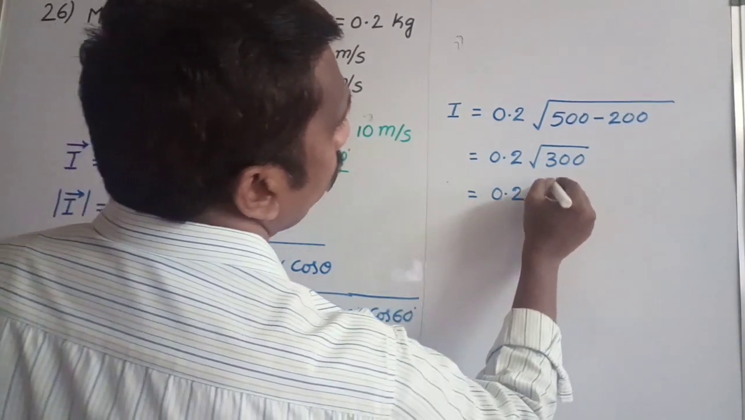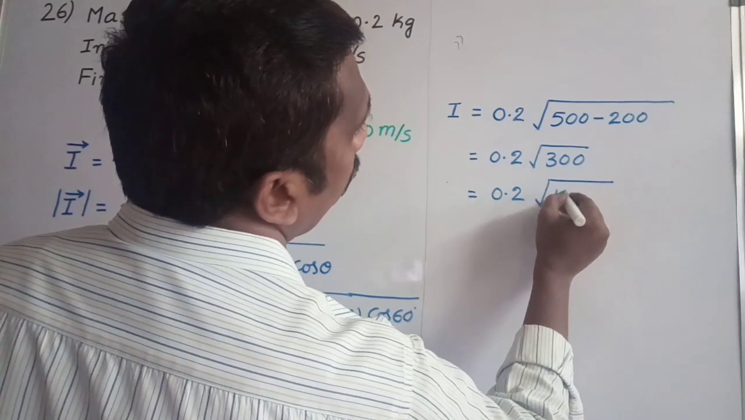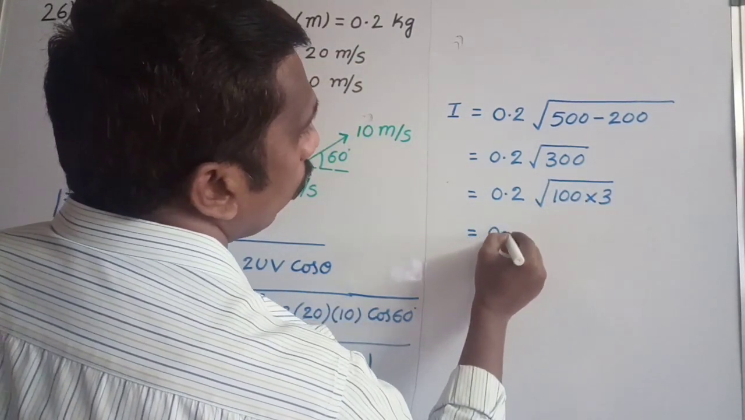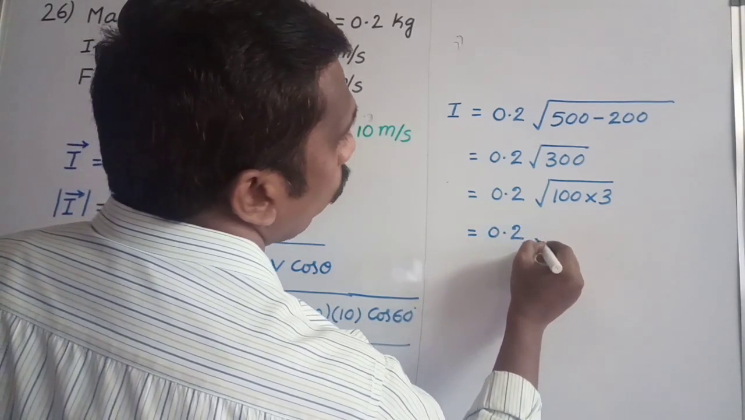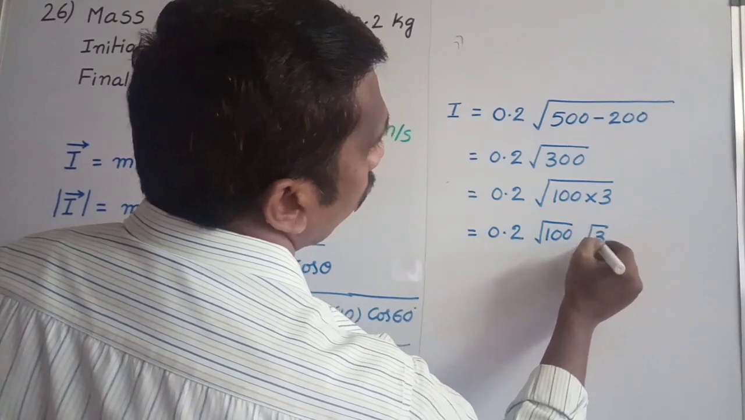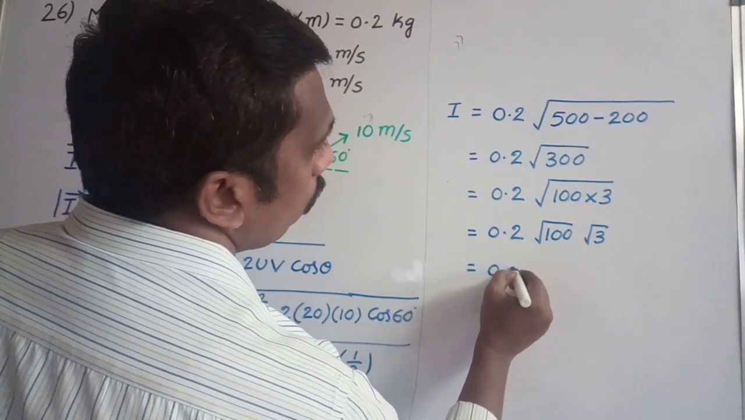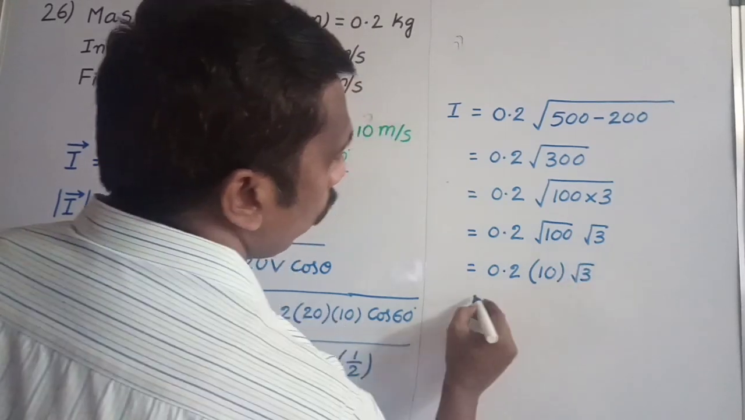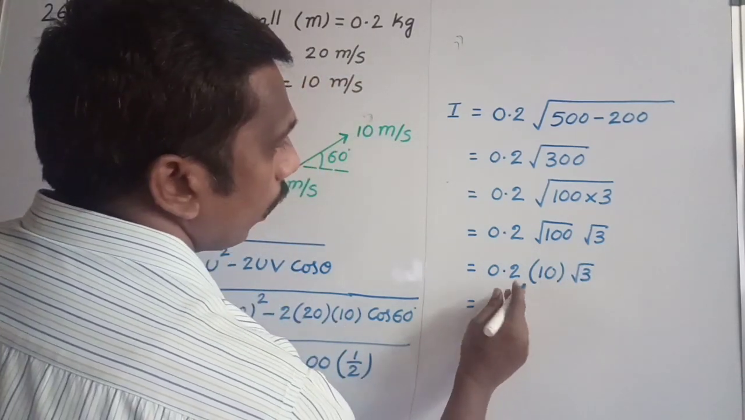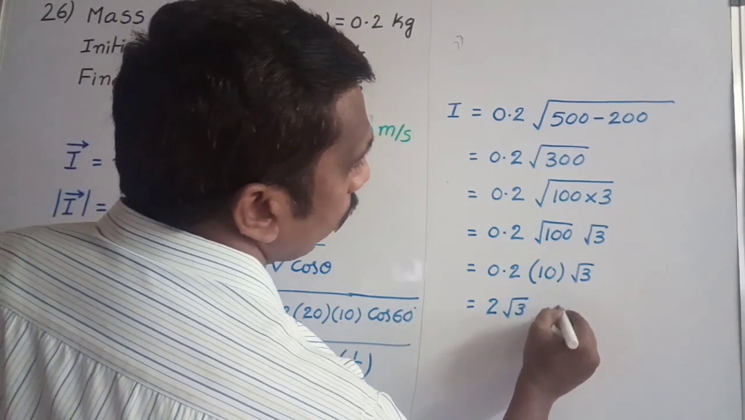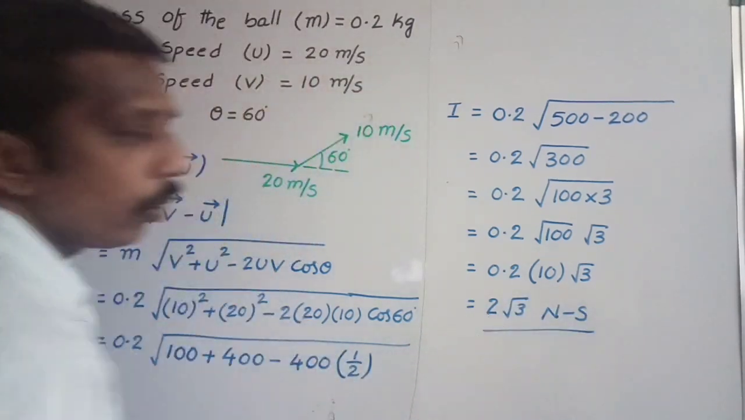0.2 into root 300, we can write 300 as 100 into 3. It is in the form of root of a into b. Root of a into b is equal to root a into root b. That is equal to 0.2 into 10 root 3. 0.2 into 10 is 2, so the impulse is 2 root 3 Newton second. This is the magnitude of impulse.